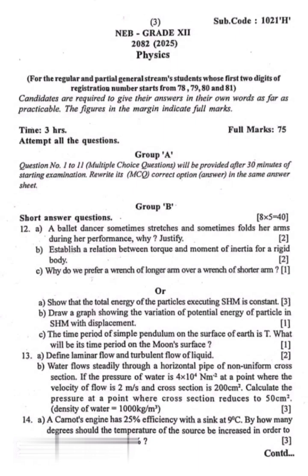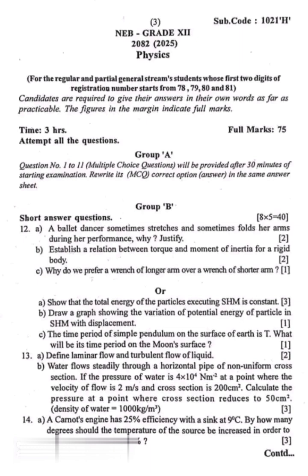Question number 13a. Define laminar flow and turbulent flow of liquid. B. Water flows steadily through a horizontal pipe of non-uniform cross-section. If the pressure of water is 4 into 10 power 4 Newton per meter square at a point where the velocity of flow is 2 meter per second and cross section is 200 cm square, calculate the pressure at a point where the cross section reduces to 50 cm square. The given density of water is 1000 kg per meter cube.